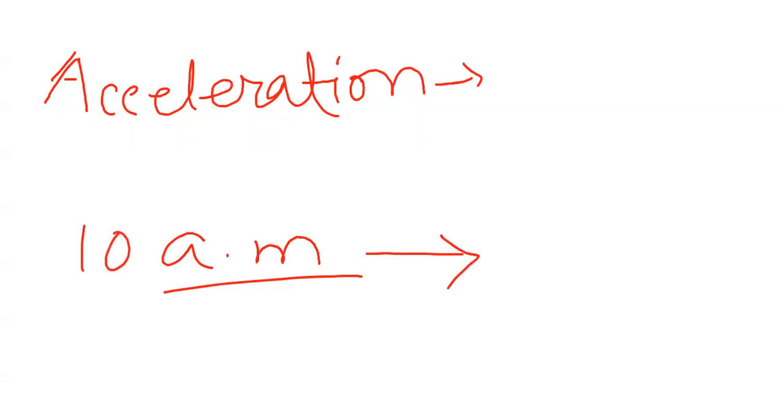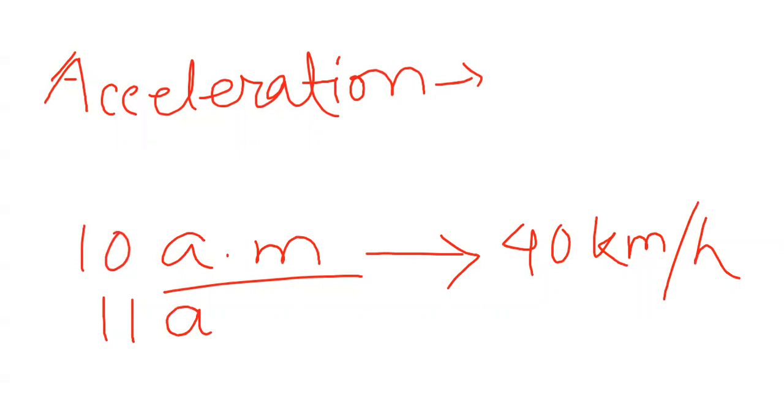Now, basically, it is the change of velocity in time. That means, suppose you started a journey at 10 a.m. and your speed was 40 kilometer per hour. Here, just try to understand the concept.